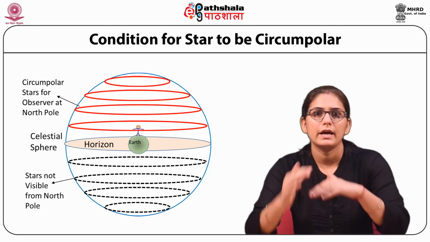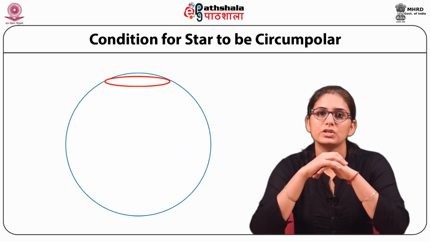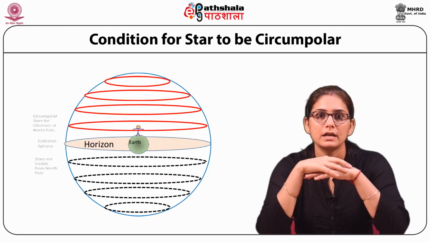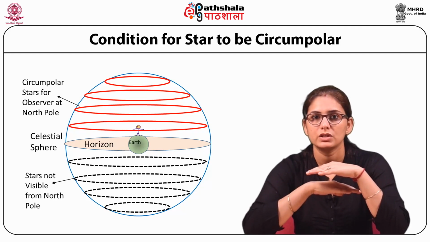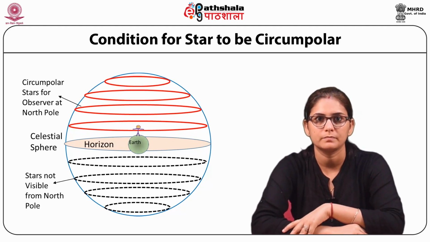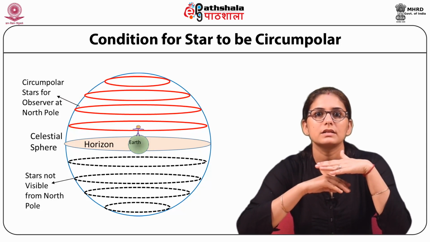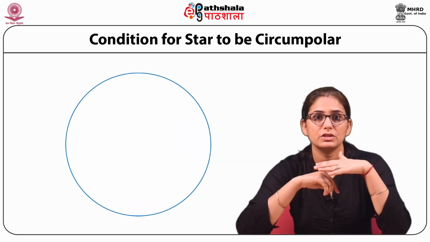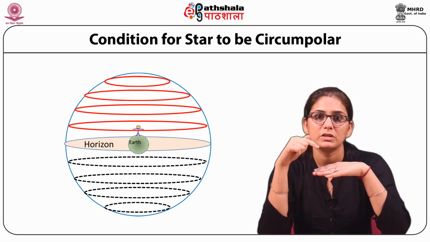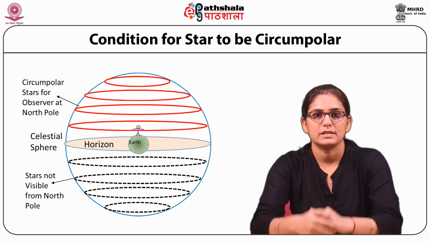For an observer at the North Pole, all stars in the northern hemisphere with declination greater than 0 are circumpolar. For this observer, stars in the southern hemisphere have declination less than 0. They will never rise. They are always below the horizon. For an observer at the South Pole, all the stars in the southern hemisphere which have declination less than 0 are circumpolar. For this observer, stars in the northern hemisphere with declination greater than 0 never rise. They are always below the horizon.